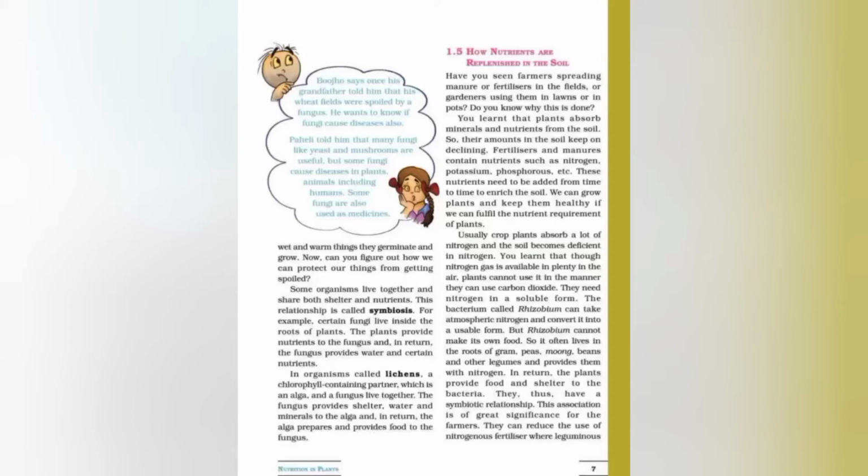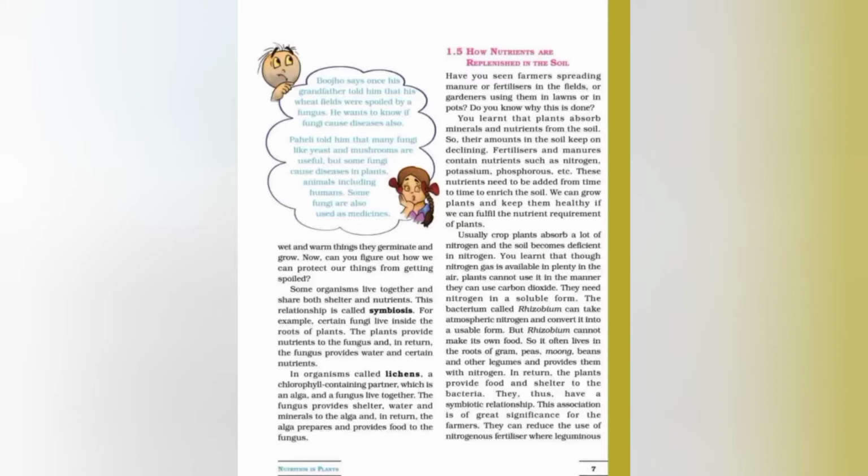So students, today we will continue our chapter 1 with the topic symbiosis. What is symbiosis? Some organisms live together and share both shelter and nutrients. This relationship is called symbiosis. For example, certain fungi live inside the root of plants. The plants provide nutrients to the fungus, and in return the fungus provides water and certain nutrients.